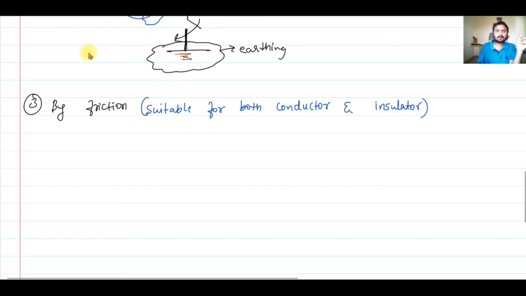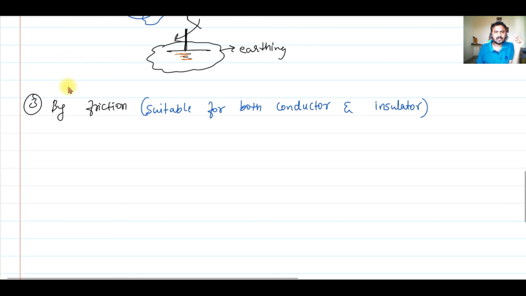So what do we do here? Two bodies will be brought together and rubbed against each other, due to which electrons from one body will get transferred to the other body. Now you all might have seen this: when you comb your hair and then take the comb closer to bits of paper, the papers will get attracted, right? You all have seen that. So that is the same thing. That is nothing but charging by friction.